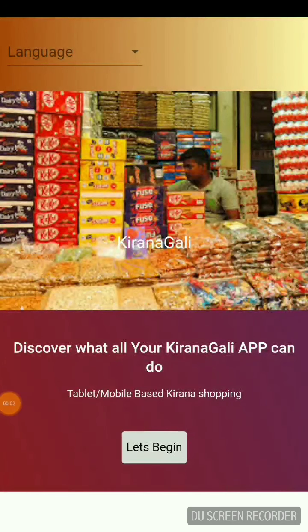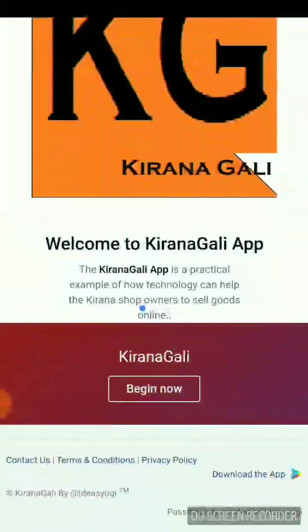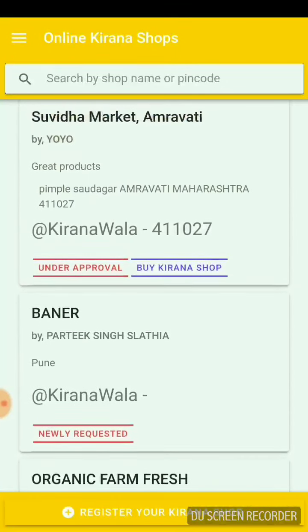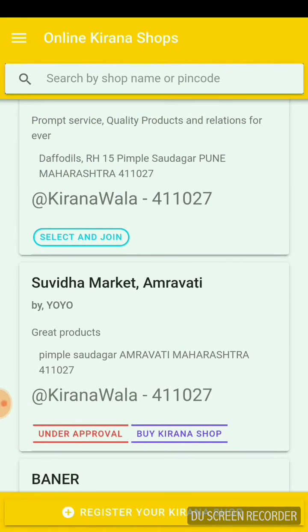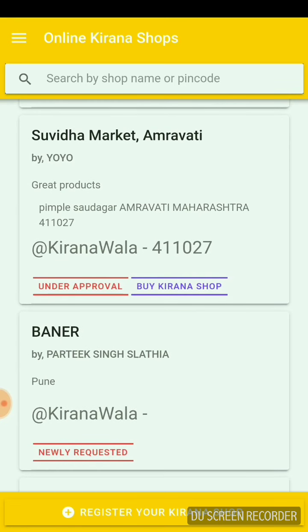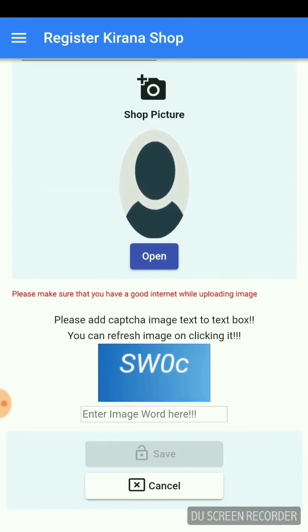Let's see how easy it is for the shop owner to register on the Kirana Wala platform. On the first landing page, you will see some of the features provided by the Kirana Wala platform. You click on begin now and you can see a few shops which have been registered, or for any given pin code you can even buy the Kirana shop. If there is a slot open for that pin code, you can buy it, or even request it. You can just go there and register your Kirana shop and details.